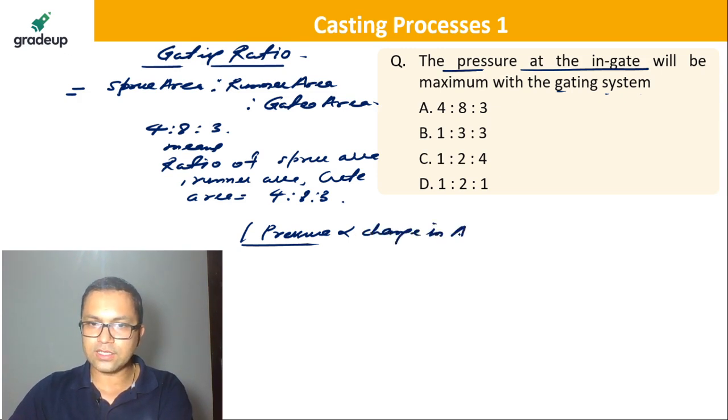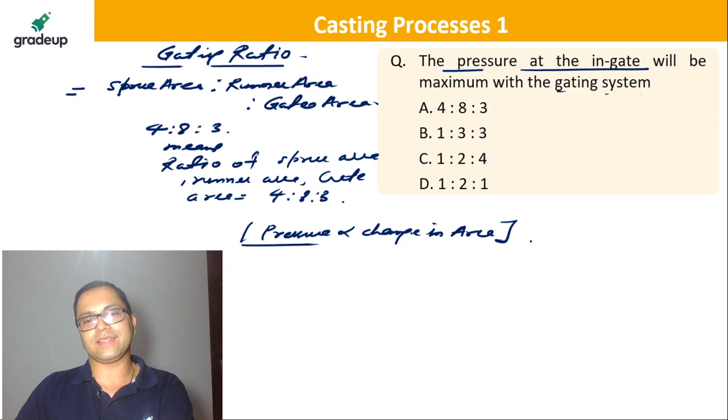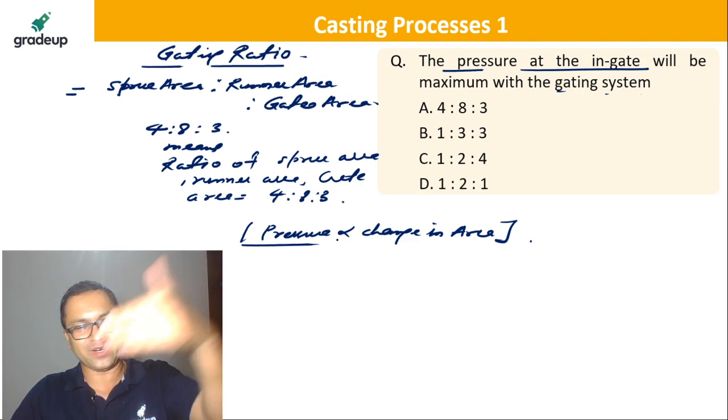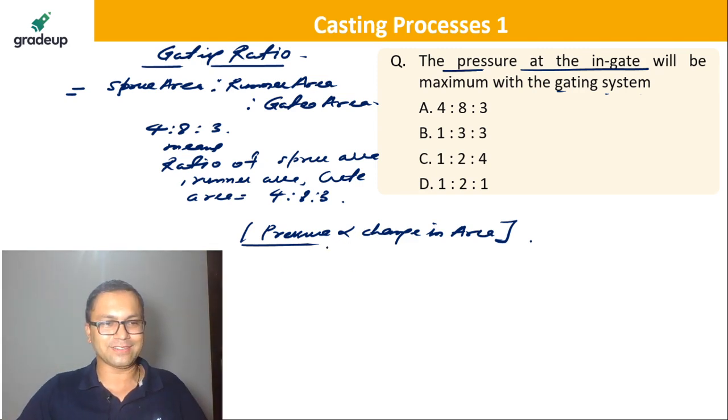So wherever the change in area is maximum, the pressure has to be maximum, right? So change in area maximum, or I should say increase in area. So what do you think?